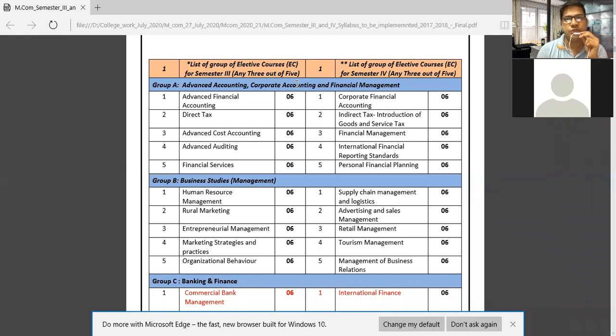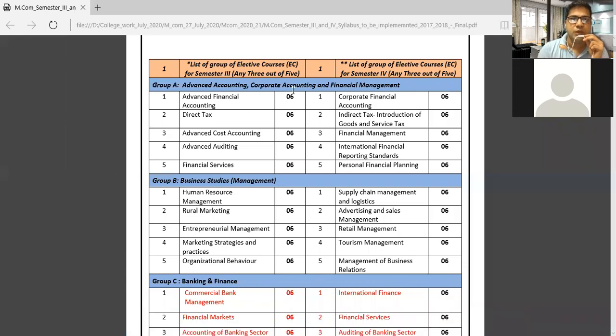Only three subjects you have this semester. Now, what are the subjects? You have to keep in mind, you will study advanced financial accounting, then direct tax, and financial services. You have only these three subjects, and you should study them regularly. You will get maximum marks.